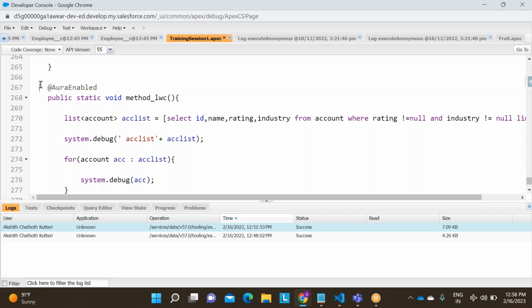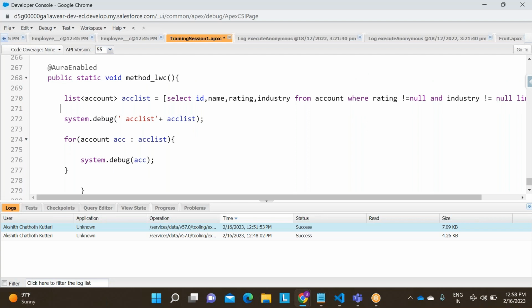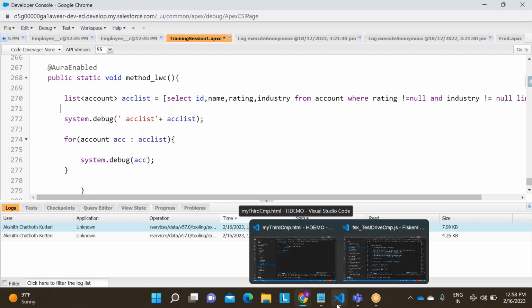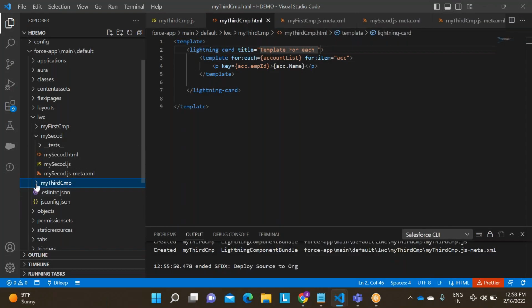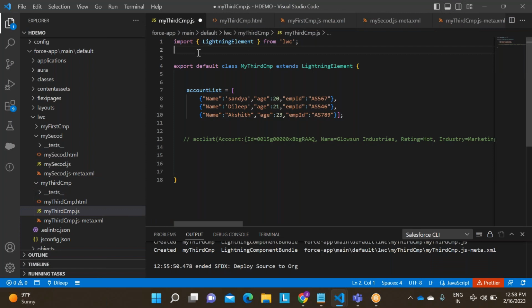like we can have this one. There is some method, so I can communicate with the apex. Now we need to do some more thing. What is that one? We have to put in LWC component, boss, I am communicating with this method in apex. How will you do that one? We need to write here import statement. How will you do that one?